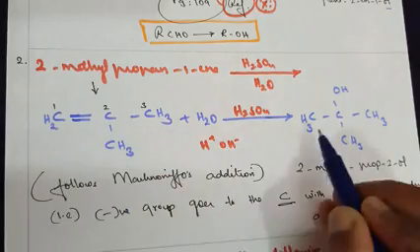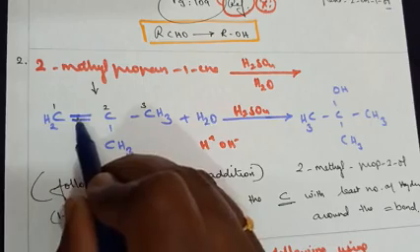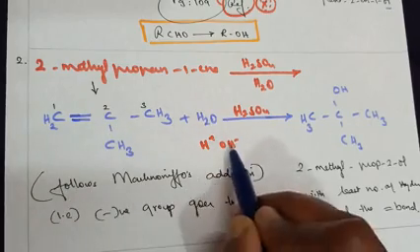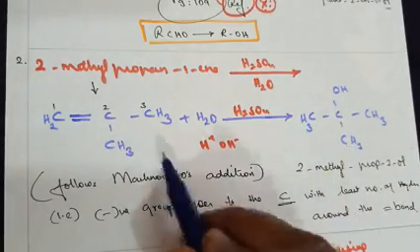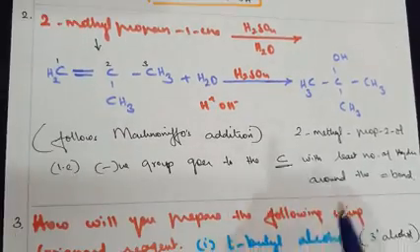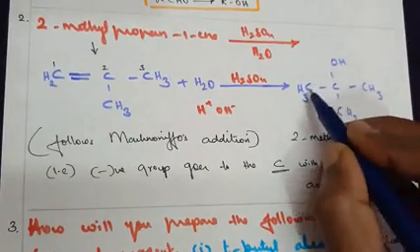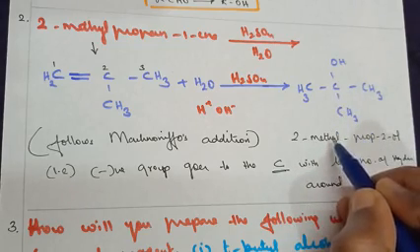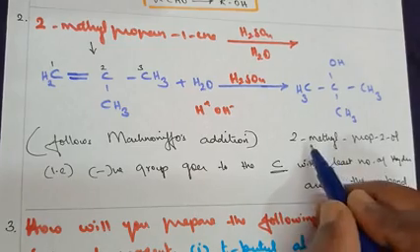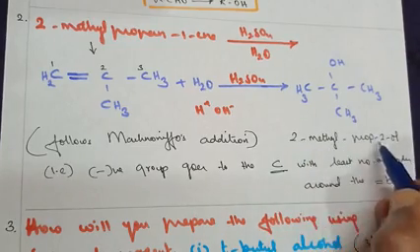So CH2 will become CH3. Double bond is broken. This carbon will receive OH. On the other side we have a CH3 substitution already and one more CH3. Now name of this compound will be, because 3 carbons are there, second carbon has got a methyl substitution and the functional group, name of it 2-methyl-propan-2-ol.